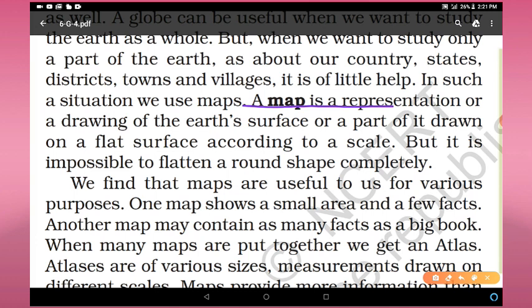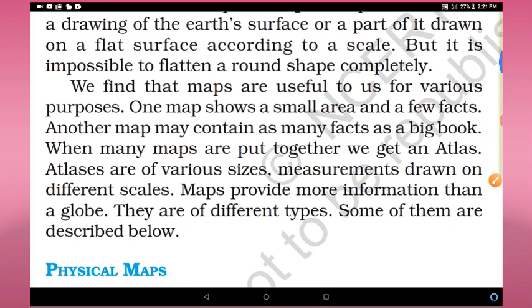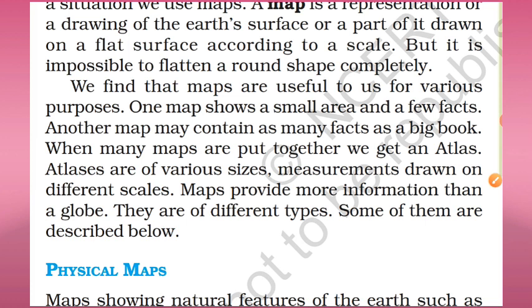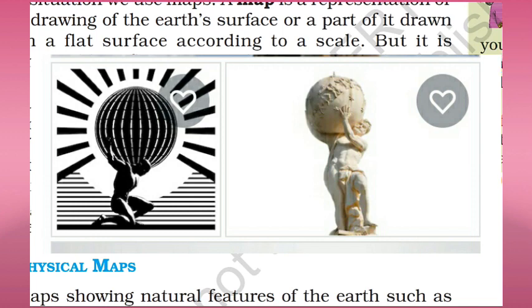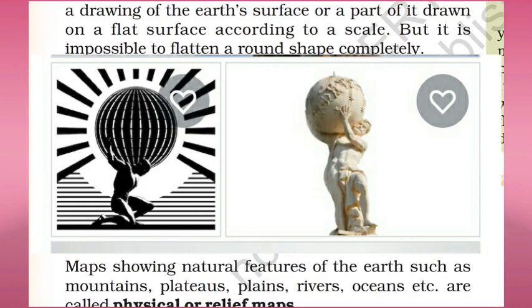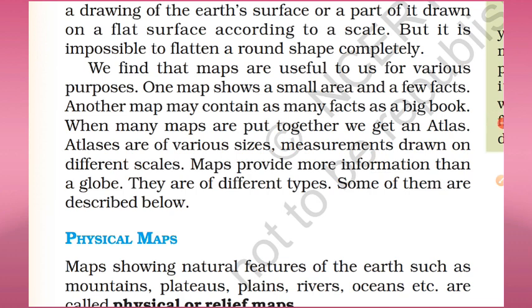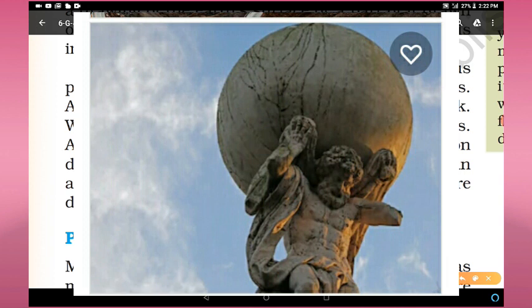We find that maps are useful to us for various purposes. One map shows a small area and a few facts. Another map may contain as many facts as a big book. When many maps are put together, we get an atlas. So what is an atlas? An atlas is a group of many maps. Dear students, atlases are of various sizes, measurements, drawn on different scales. Maps provide more information than a globe.